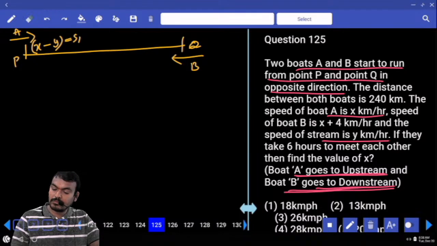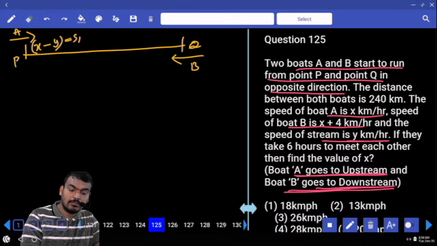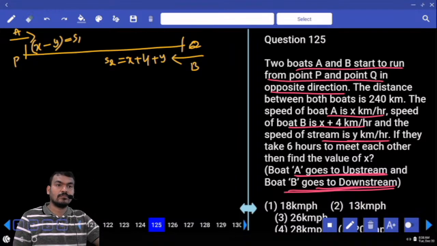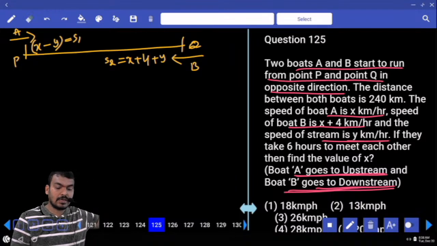Downstream. What is the downstream speed? Boat B is x plus 4 plus y, or not? That means x plus 4 plus y. Which speed is that, S2 or S1? S2. What is S1? X minus 5. S2 is x plus 4 plus y, or not?